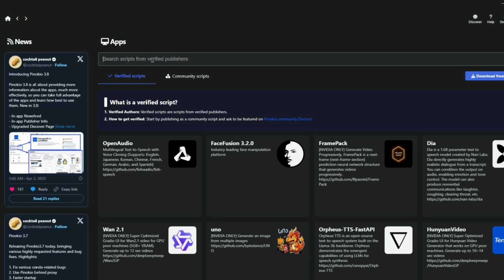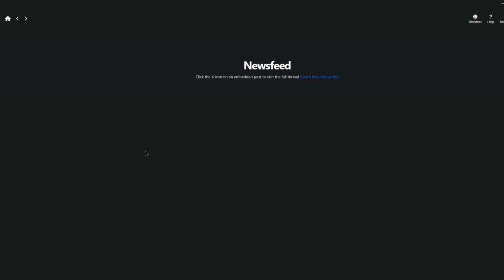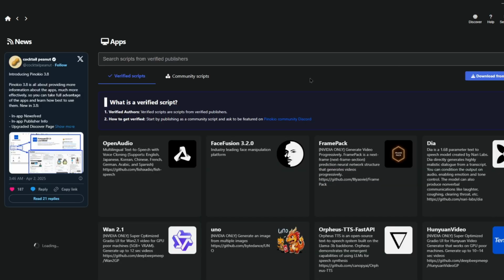Go ahead and install the next tool, which is OpenAudio. Type in open up here in the search and there's OpenAudio. Click on it, click on the one-click installer. It's going to ask you where you want to install it, or actually the name of the folder rather. And then you click install and just wait till it's done. Isn't that crazy? It's really that easy.